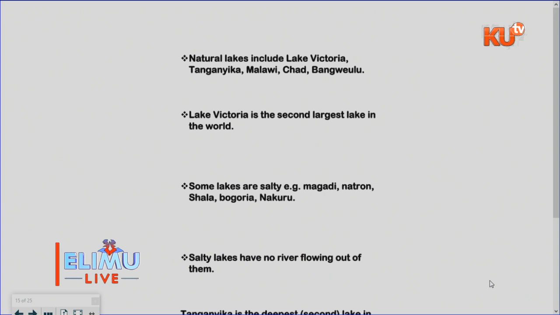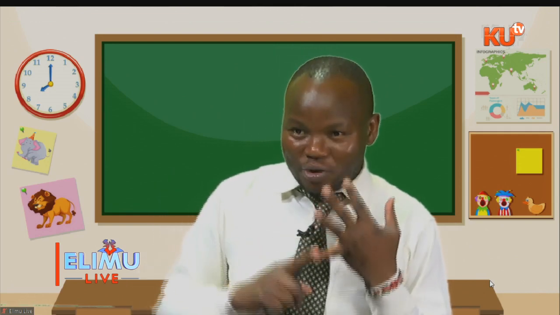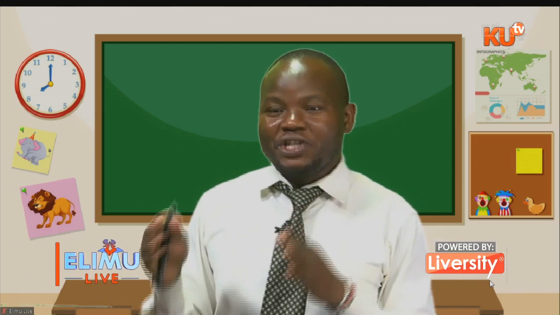Some of these facts, you need to understand them better. It really confuses learners. Maybe let me try to give you this. Among the lakes, there are those which are natural and those which are artificial. Natural lakes occur naturally and were created by God. Artificial ones are mostly called man-made or human-made. The reason we don't use the word man-made is that we don't want to be biased to the other gender. We use the word human-made, so all genders are factored in.